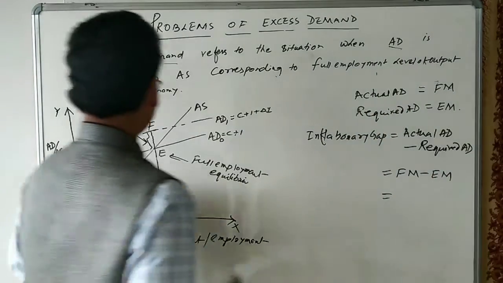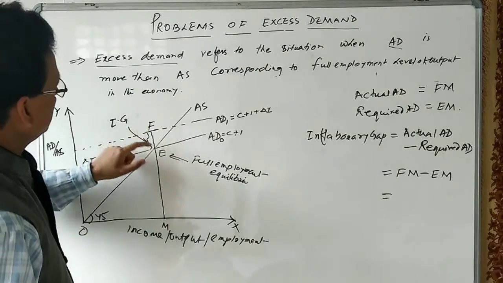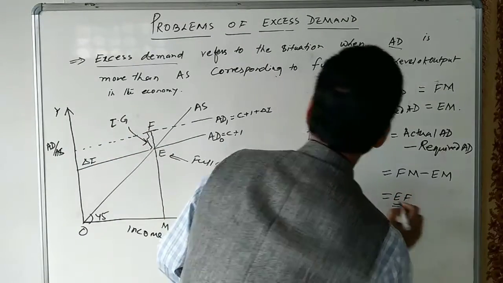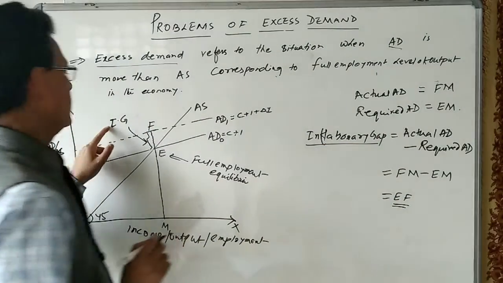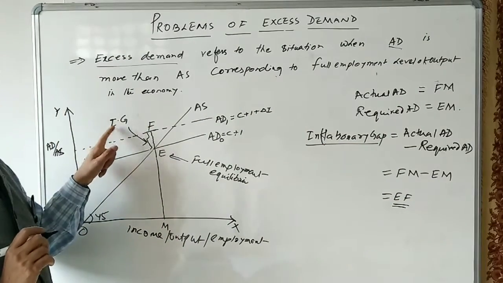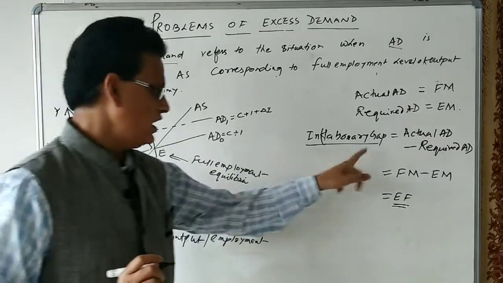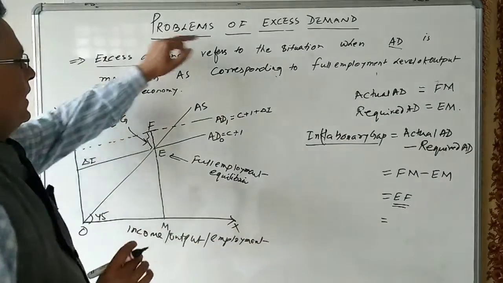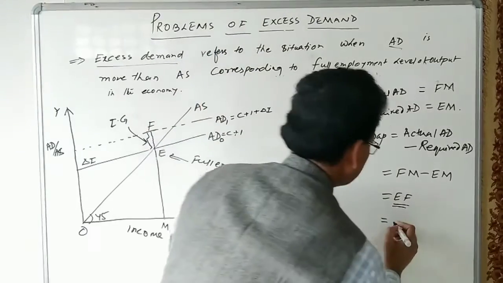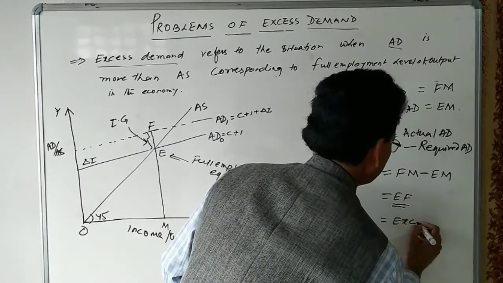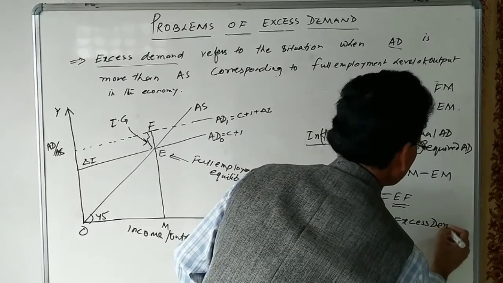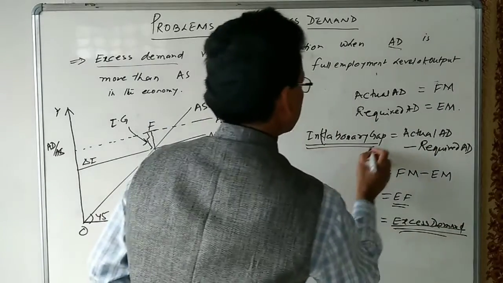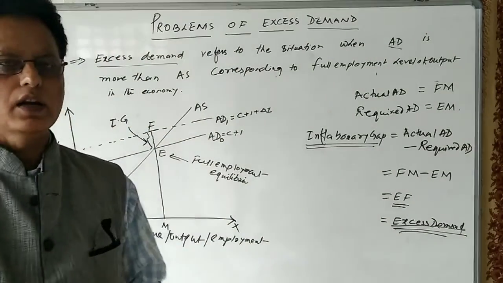The difference between these two is EF. This EF is known as inflationary gap. I have written IG; IG means inflationary gap. And this inflationary gap is also equal to excess demand. So inflationary gap is equal to excess demand.